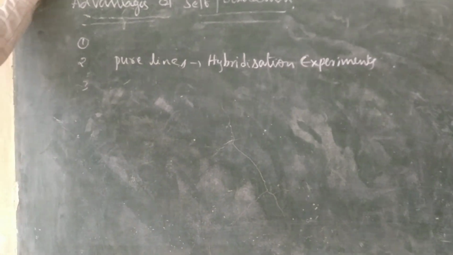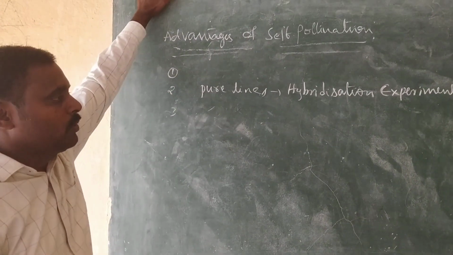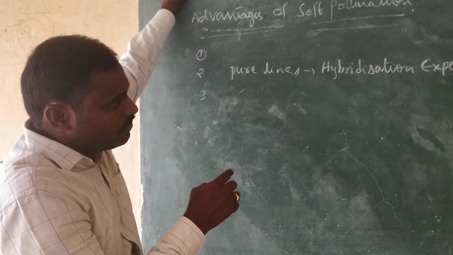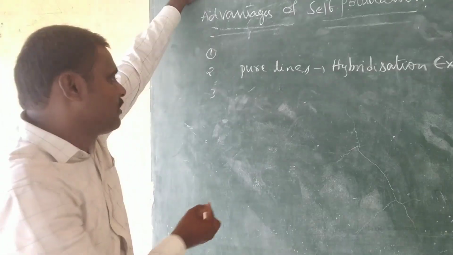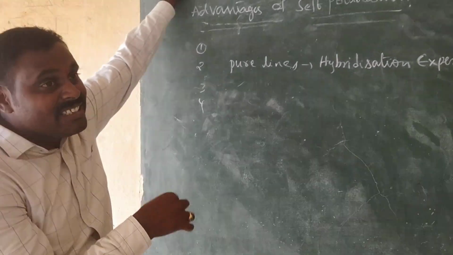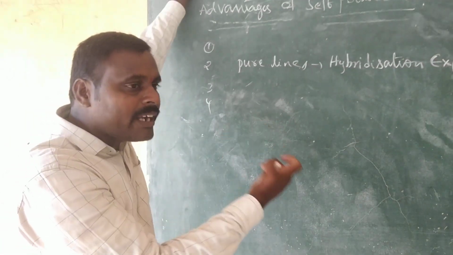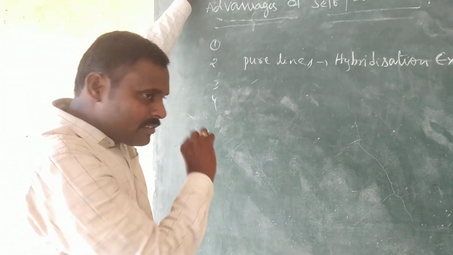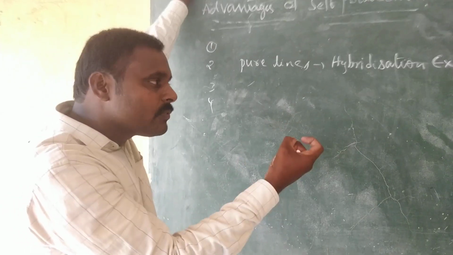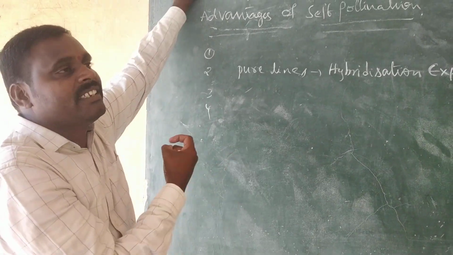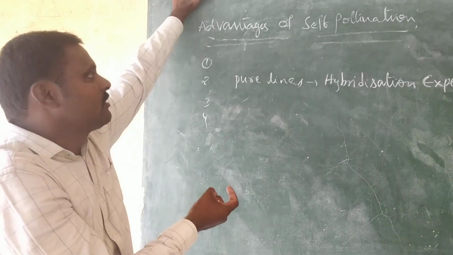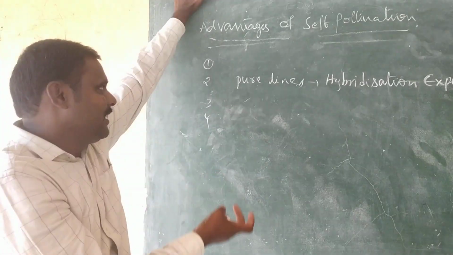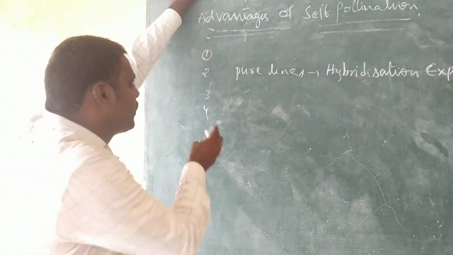Moreover, the plants need not produce a large amount of pollen grains. And the fourth one: the plants need not develop any device for attracting pollinating agents. This is also one of the advantages, and it produces assured seed sets, or it is involved in the production of seeds. These are the advantages of self-pollination.